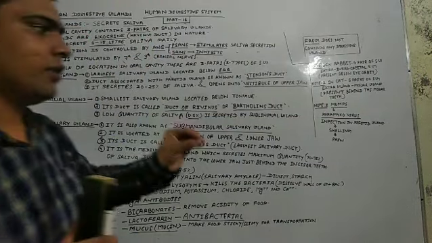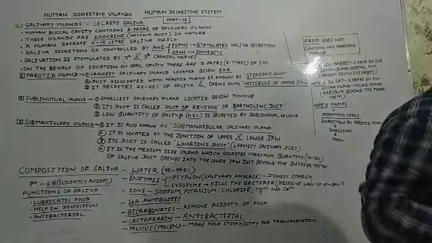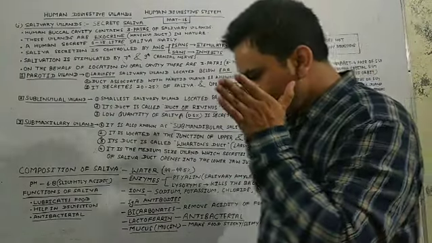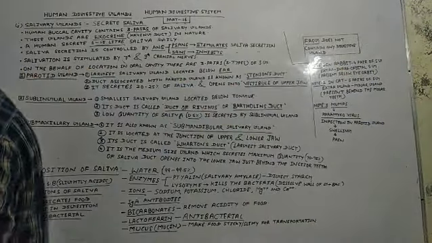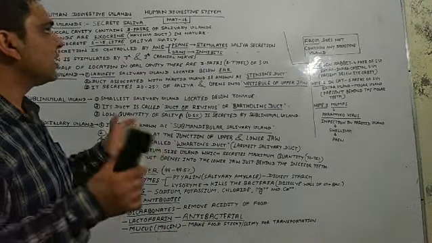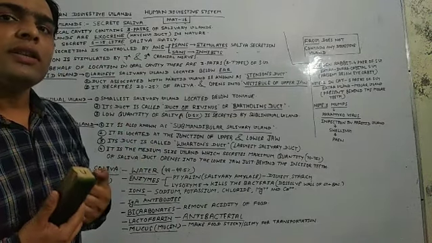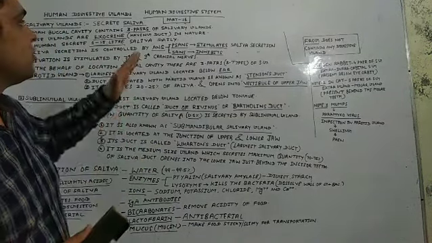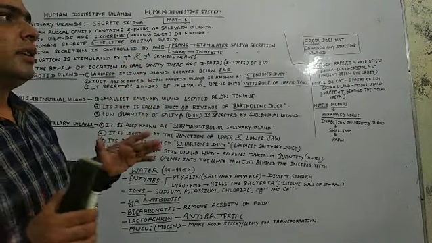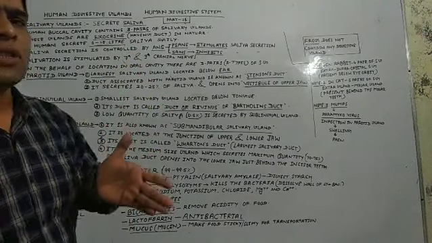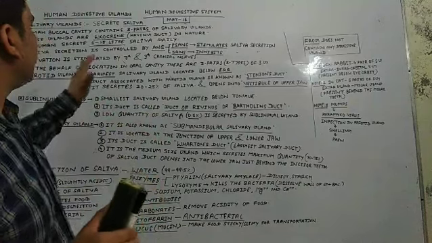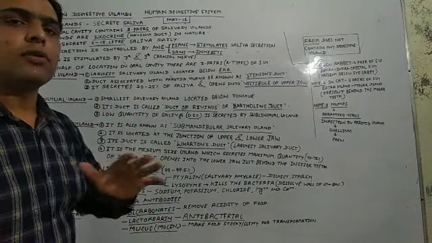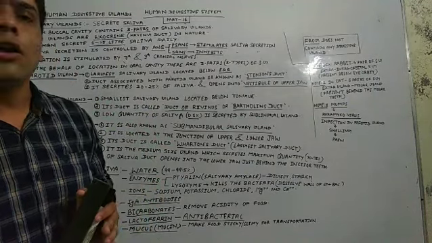Every function, every role, everything related to the human body is controlled by a system known as the nervous system. We will discuss later what the nervous system is. In short, the nervous system controls all the activities performed by human beings.